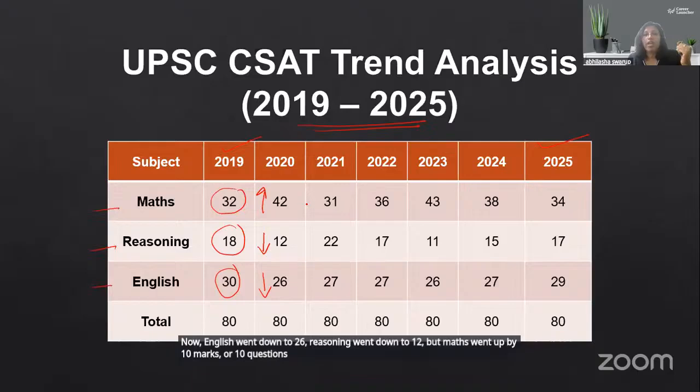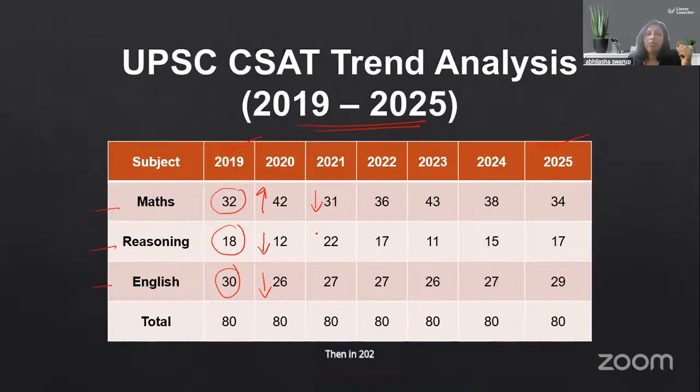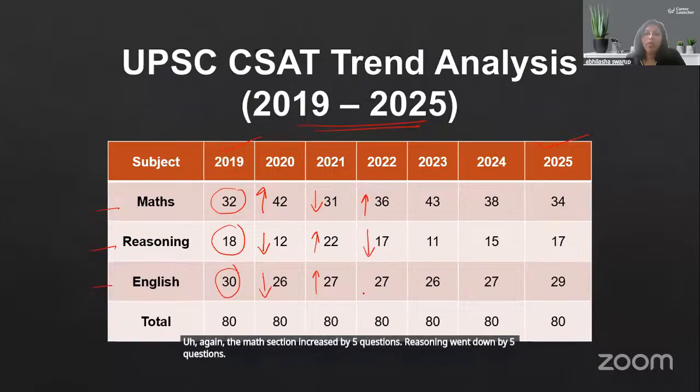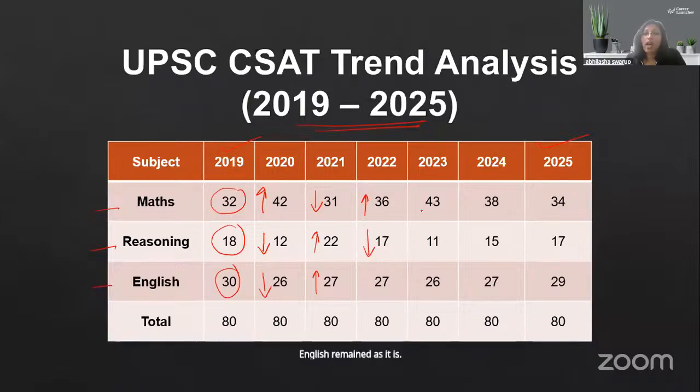to 42. Then in 2021, maths came down by 11 questions, reasoning went up by 10 questions, and English went up by 1 question. Then 2022, again, the math section increased by 5 questions, reasoning went down by 5 questions, English remained as it is. Then 2023, maths again went down by some 7 questions, reasoning came down by 6 questions, and English came down by 1 question.